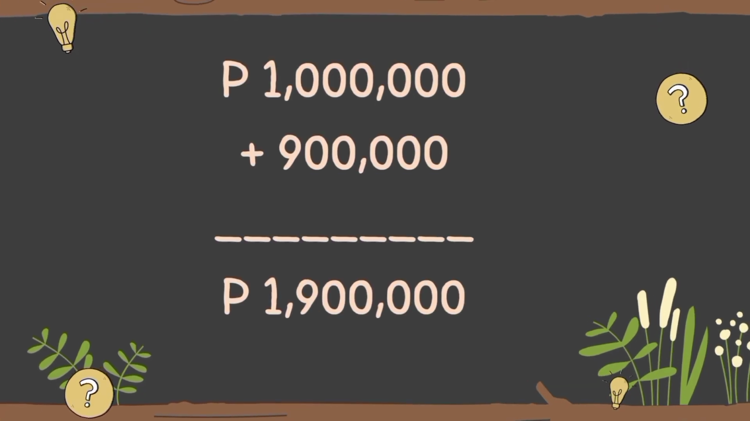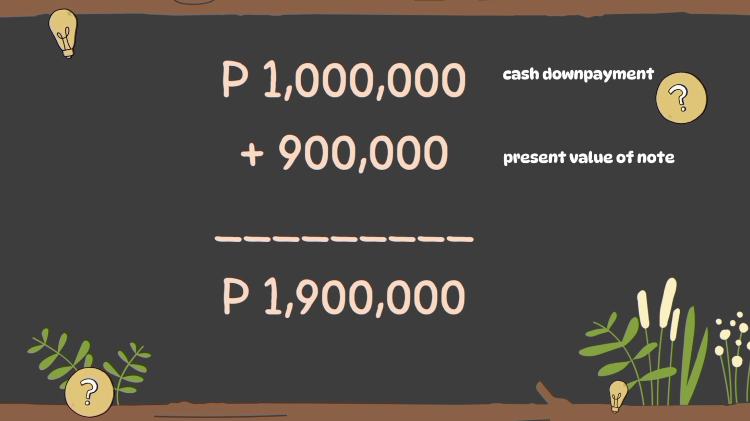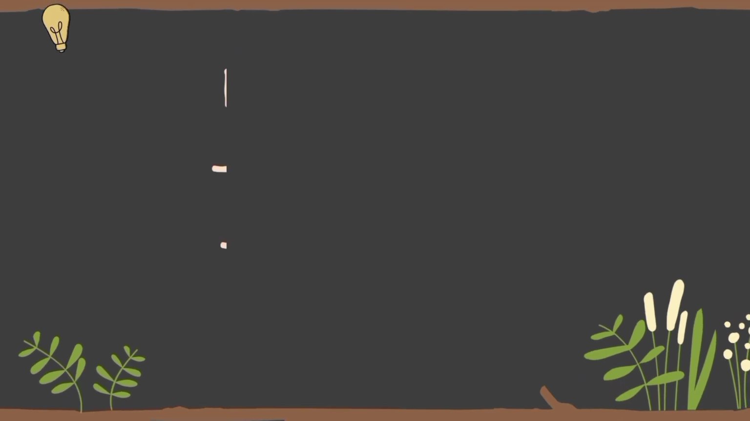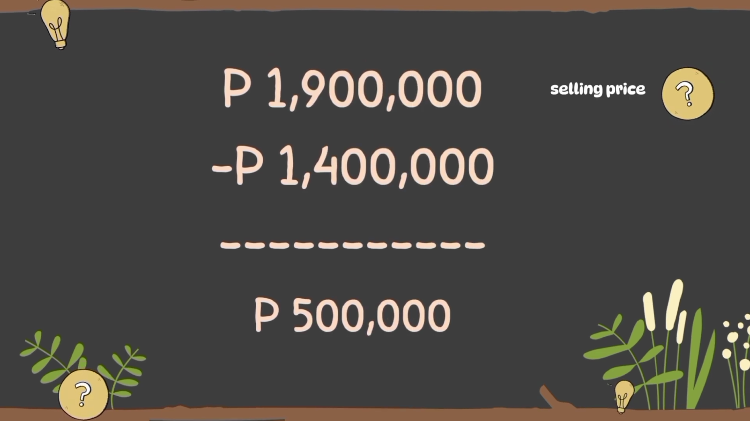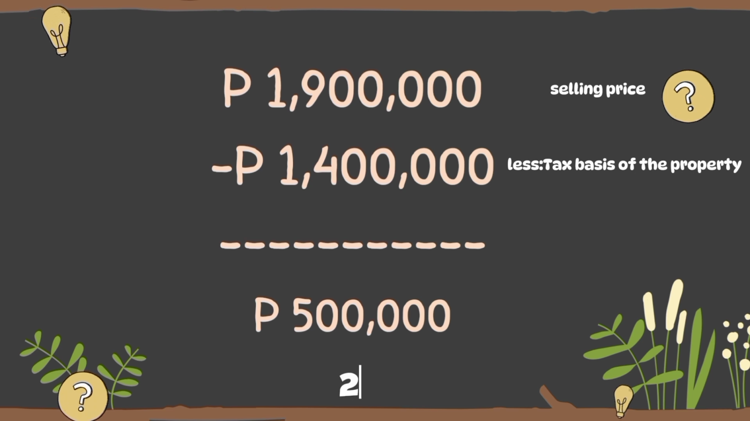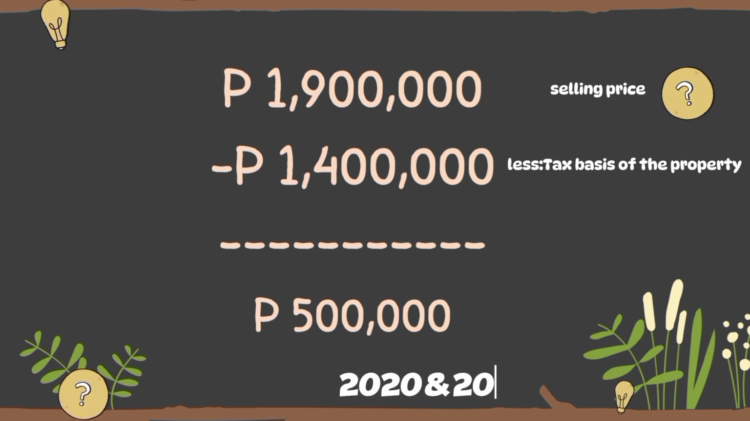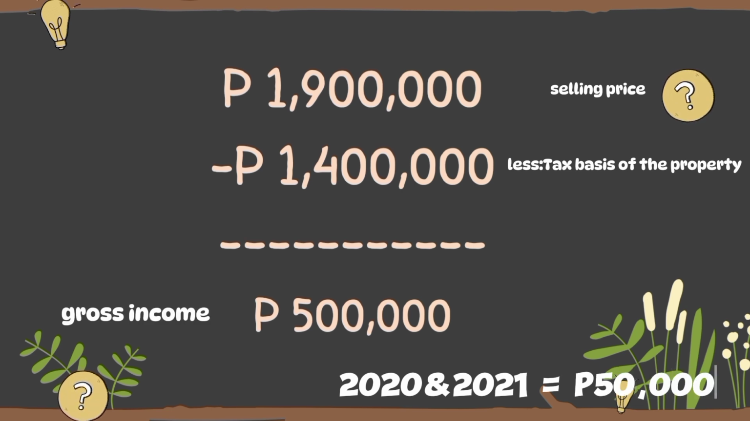So, in 2019, the cash payment is 1 million pesos and the present value of the note is 900,000, which equals the selling price of 1,900,000 pesos. And the tax basis of the property is 1,400,000 pesos. And the gross income is 500,000 pesos. The installment income on 2020 and 2021 is 50,000 pesos.